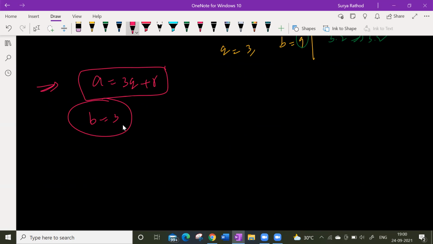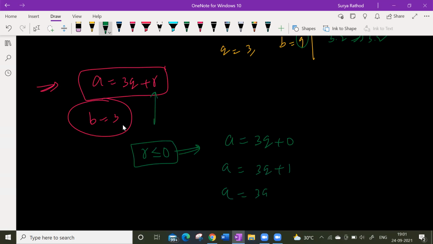As per that condition, r can be 0 here. So what would I get here? a is equal to 3q plus 0, remainder 0, a is equal to 3q plus 1, or a is equal to 3q plus 2.